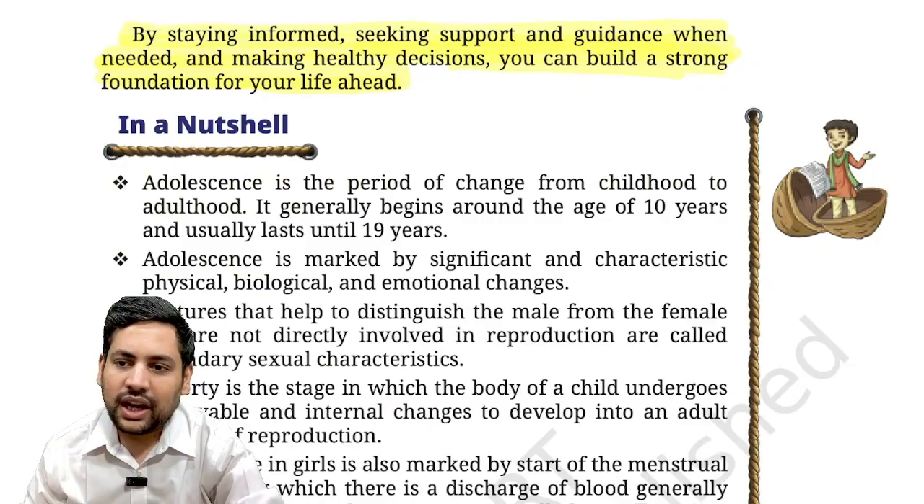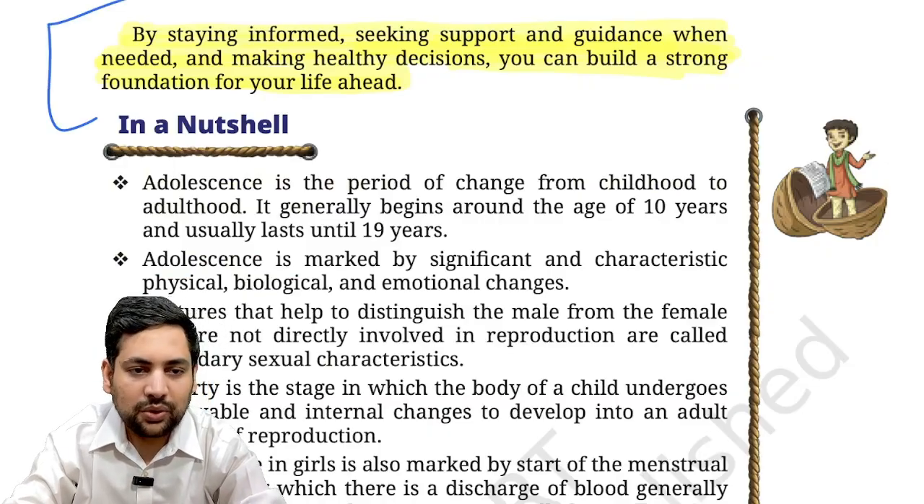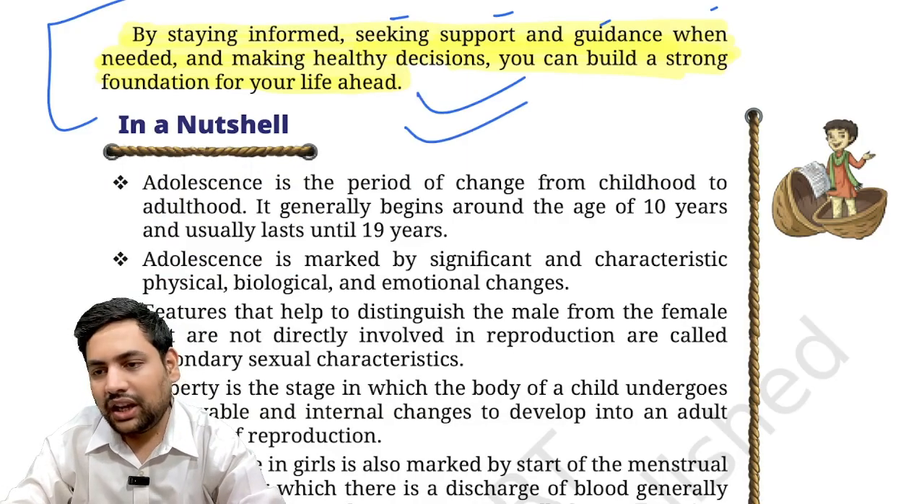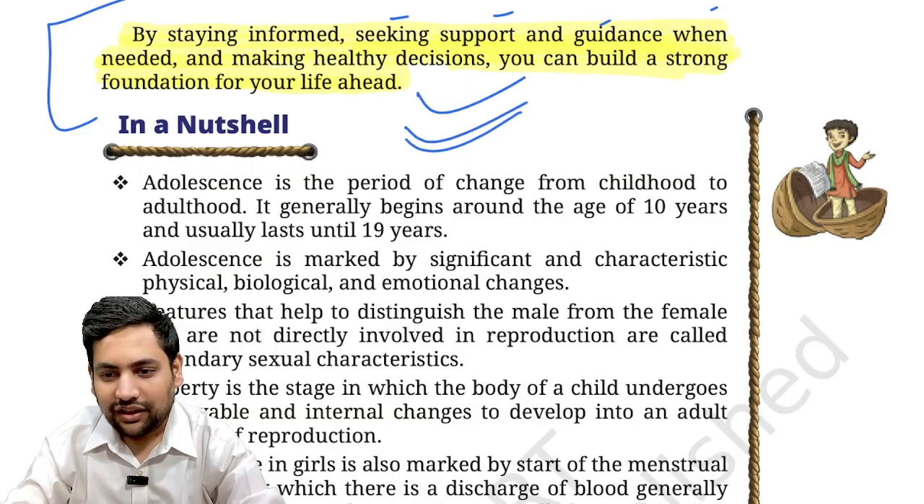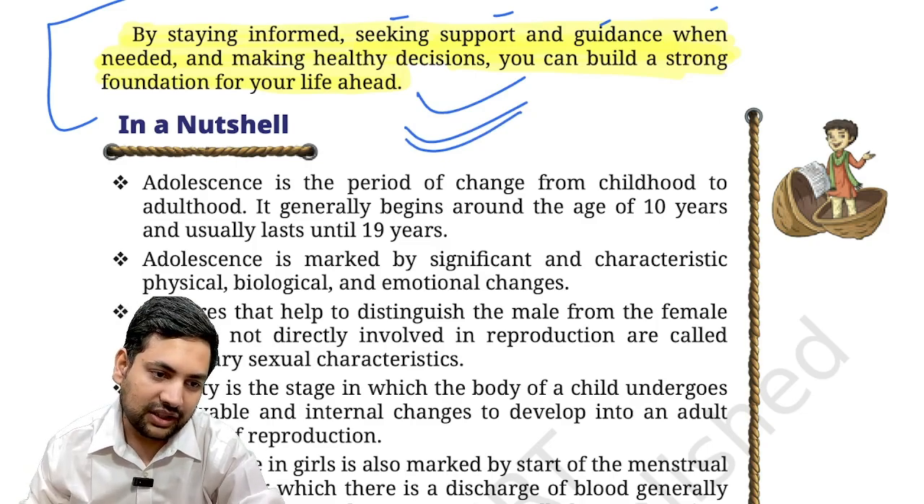Then it talks about how we should be informed and ready to seek support and guidance from elders when needed, and should make healthy life decisions. Understood? Very simple chapter. This was about adolescence.